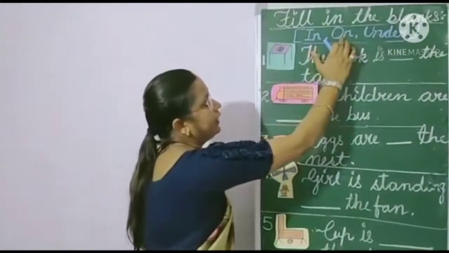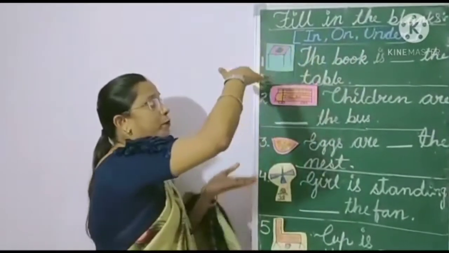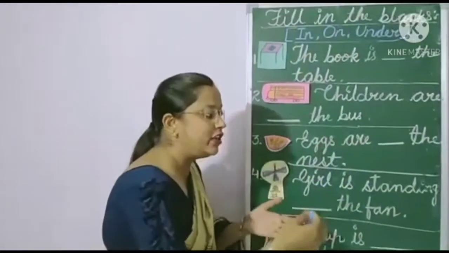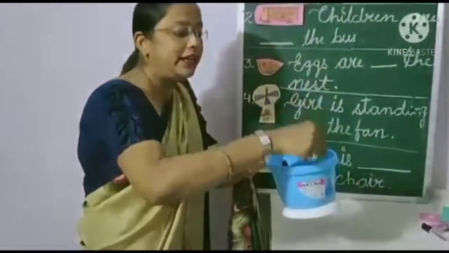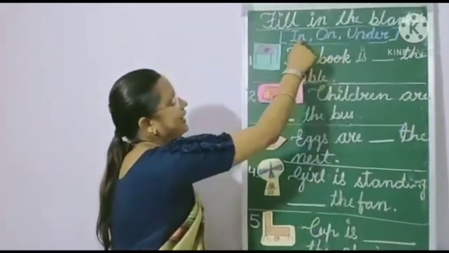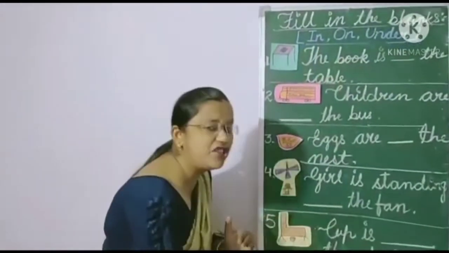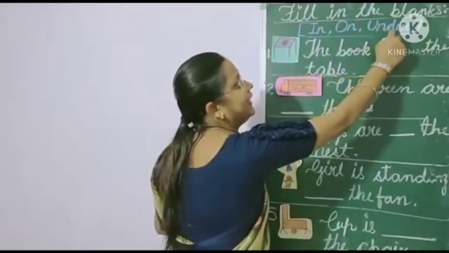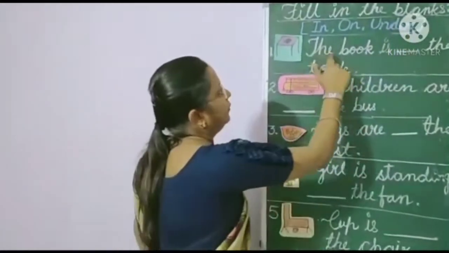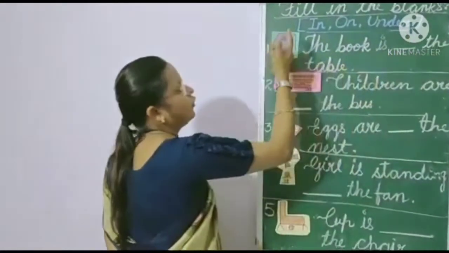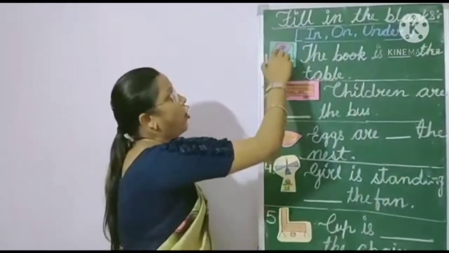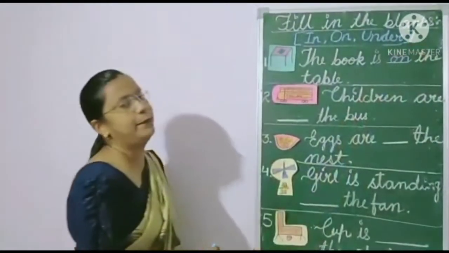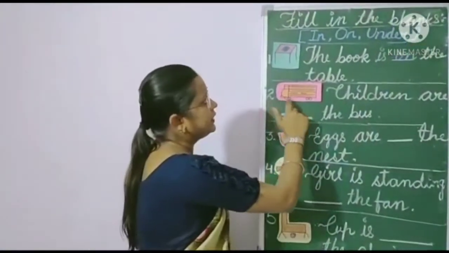If it is on top, then on. If the thing is above, then we have to use the word on. If something is inside something, like the pen is inside, then we have to use in. If any object is under, if anything is under, then we have to use the word under. Okay? The book is blank the table. We have to see the picture and guess. On. It is on top, then we have to use the word on the table.